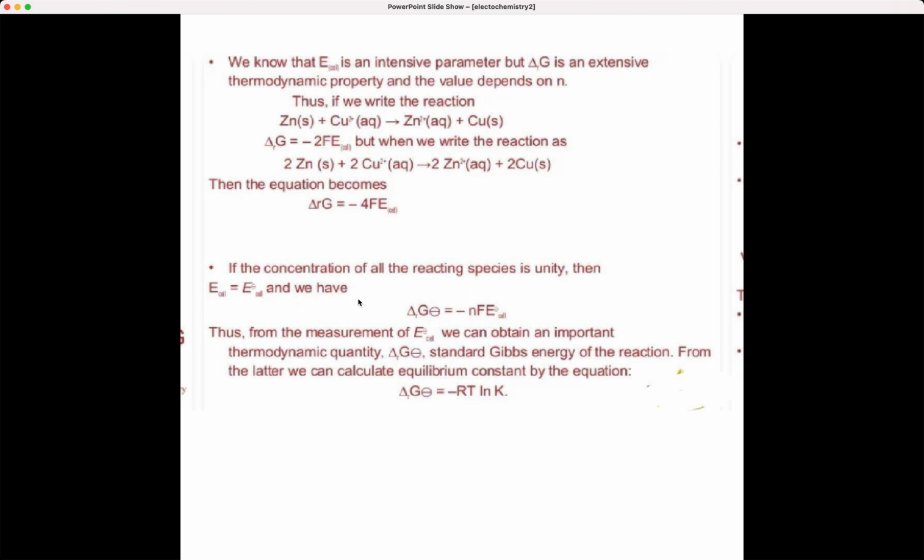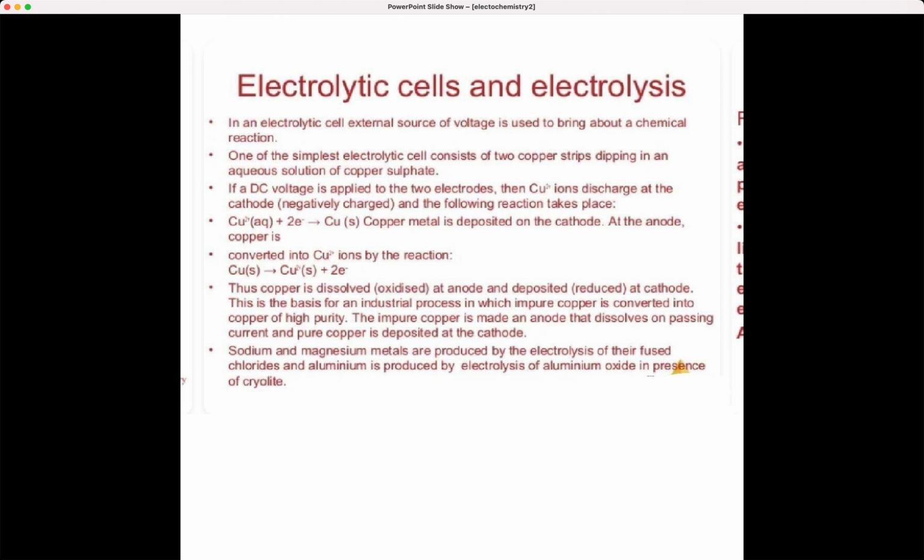Okay, now what are electrolytic cells and electrolysis? Now, an electrolytic cell uses an external source of voltage to bring about a chemical reaction. The simplest electrolytic cell has 2 copper strips dipped in an aqueous solution of copper sulfate. Now, suppose you apply a DC voltage to the 2 electrodes, then what will happen? Cu2+ ions discharge at the cathode, and then this particular reaction will take place. What happens? Cu2+ plus 2 electrons, that is copper ions accepting 2 electrons and becoming copper metal which is deposited at the cathode.